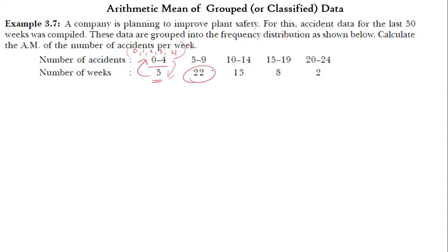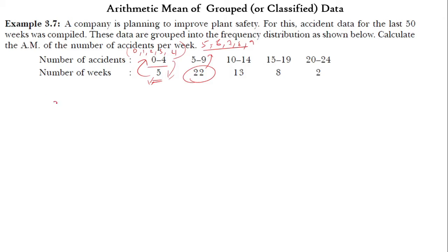Nearly 22 weeks the number of accidents happened between 5 to 9, that means 5, 6, 7, 8 and 9. This is the group data. So instead of giving the individual data, they are grouping the data and then giving the frequency over here. Now we are going to find the arithmetic mean for this.